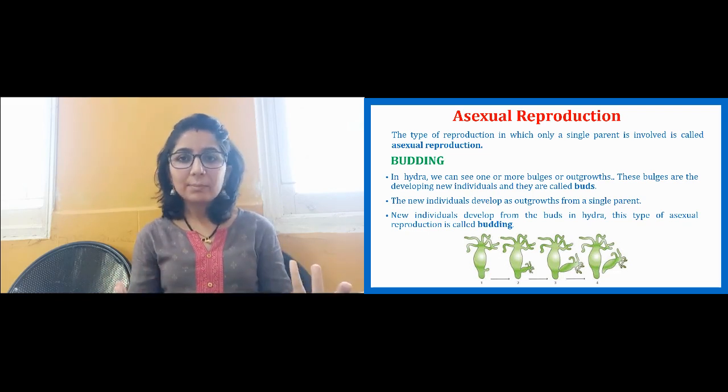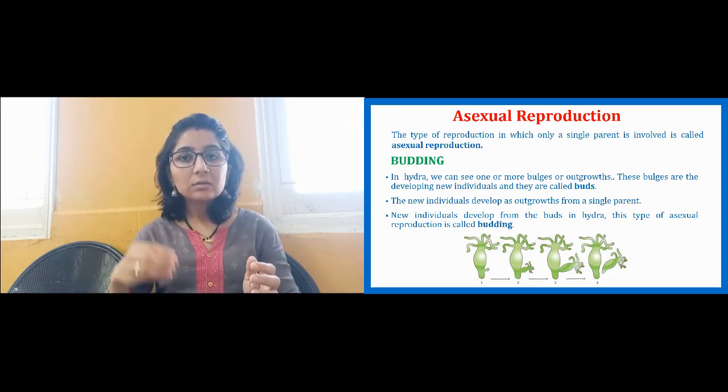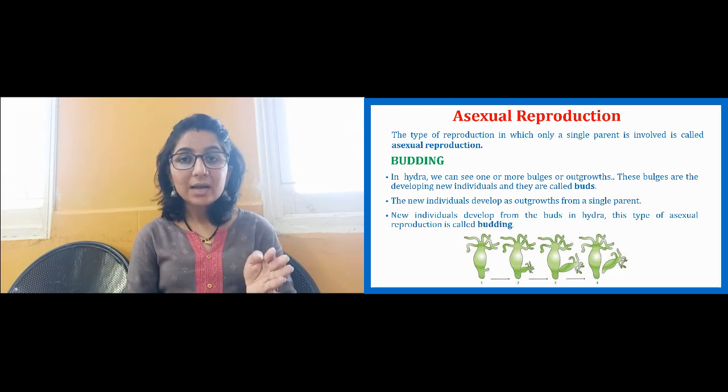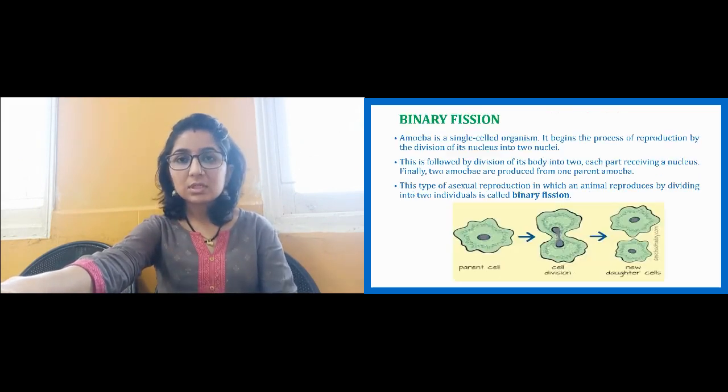Once the outgrowth is developed sufficiently, it gets detached from the parent hydra, and continues with its own life as a new independent individual. So this kind of reproduction is called budding, as a hydra produces another hydra, produced by a single organism. So that is asexual reproduction. This type of reproduction where a bud is formed that grows and detaches is budding.